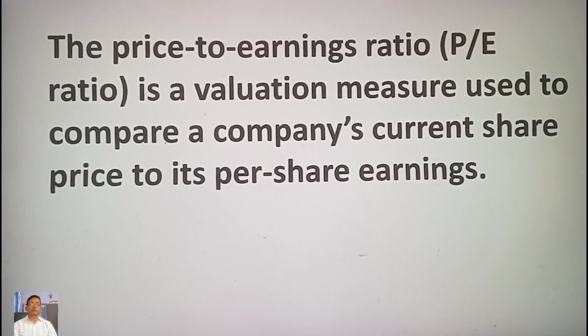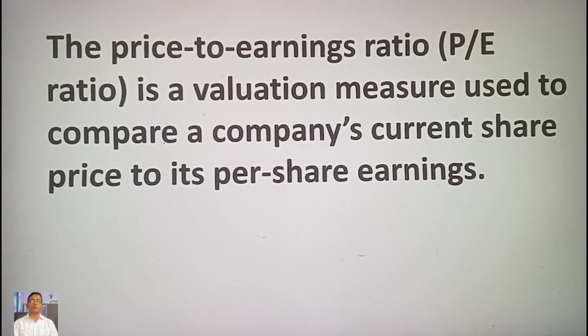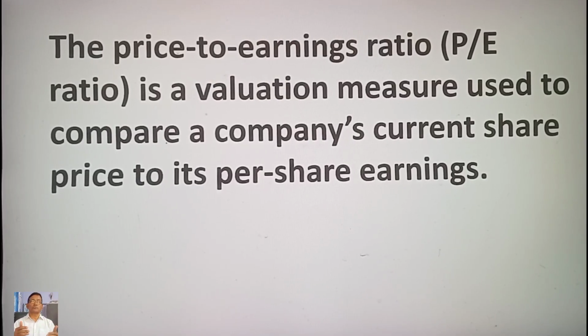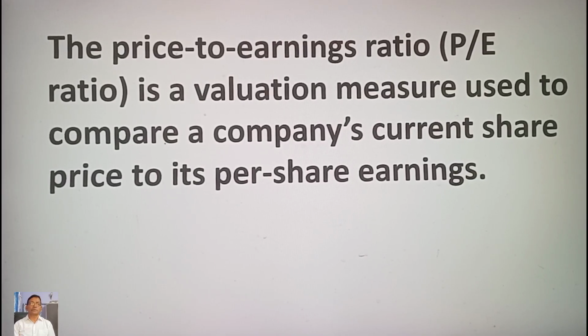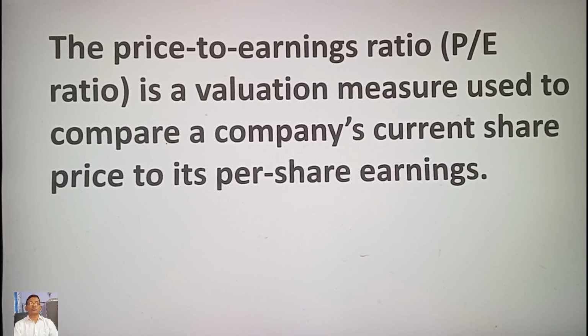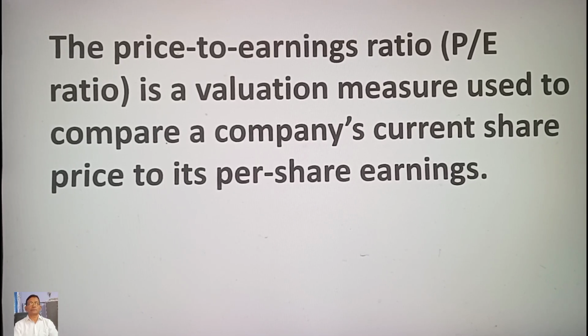When this ratio is high, it indicates that the stock price of a company is higher compared to the earnings and hence it is overvalued. On the other hand, if the ratio is low, it denotes the stock price is lower for the earnings and hence the company and its stocks are undervalued.